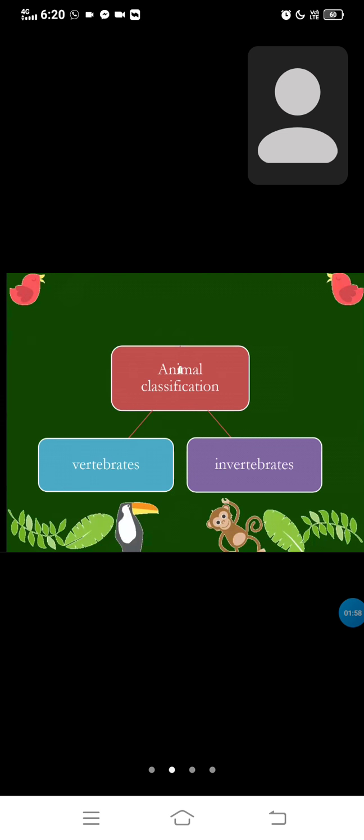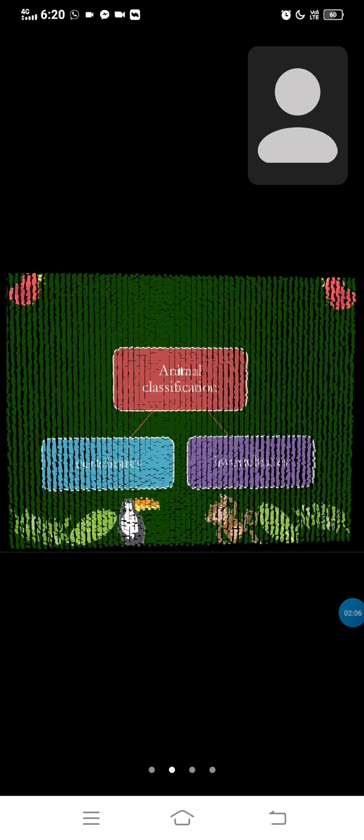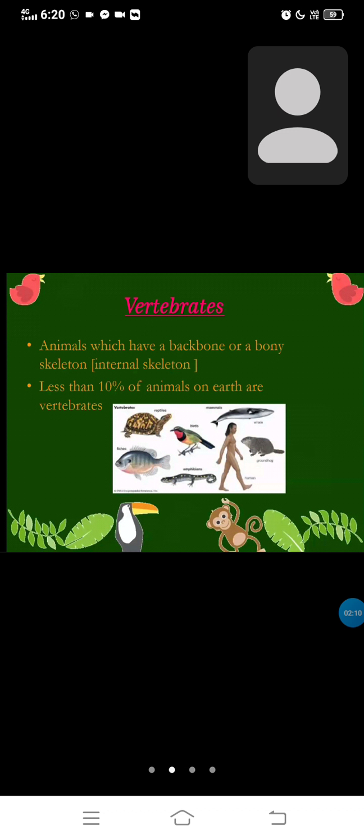Let's check what that scientific classification is. That is animal classification. We divide animals into vertebrates and invertebrates. Let's learn about vertebrates. Animals which have a backbone, a bony skeleton, or an internal skeleton we call vertebrates. Less than 10 percent of animals on earth are vertebrates.